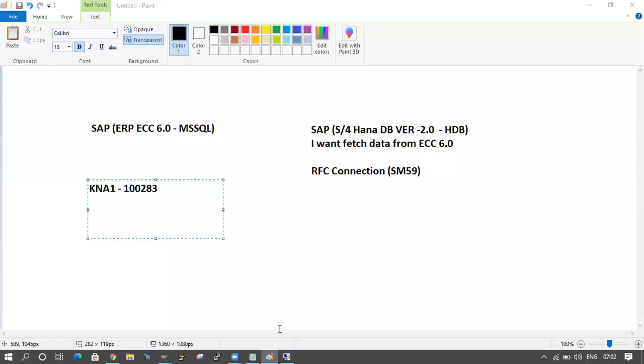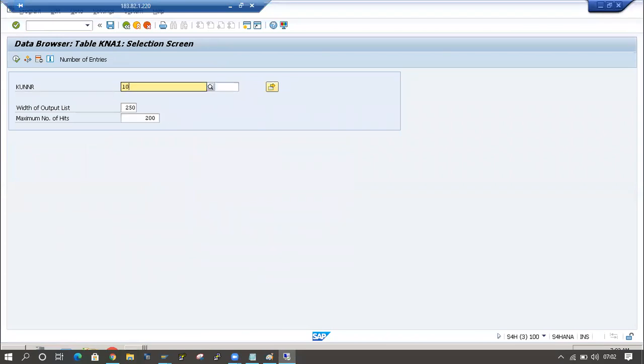100283. Click on execute. See here, no results found. If you click on the execute button also, it won't show anything. It shows a message, no table entries found for this specified key, because this is S/4HANA and I am not maintaining any data in this system. This is a new system.